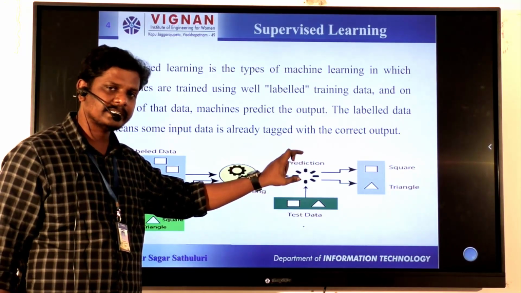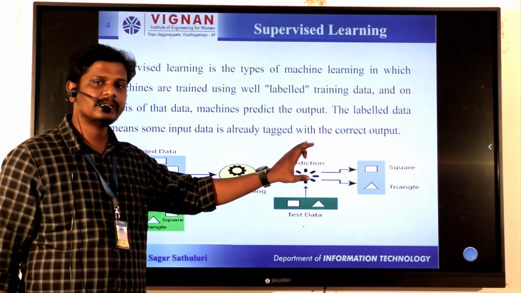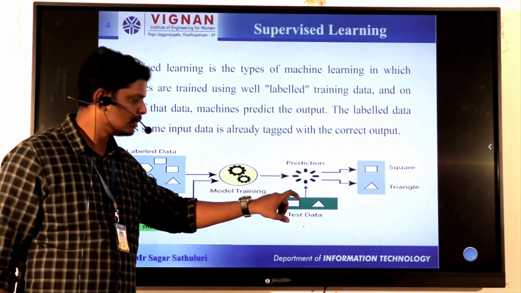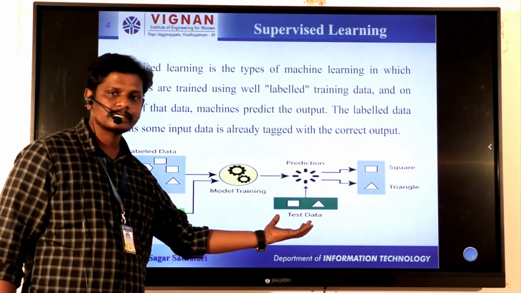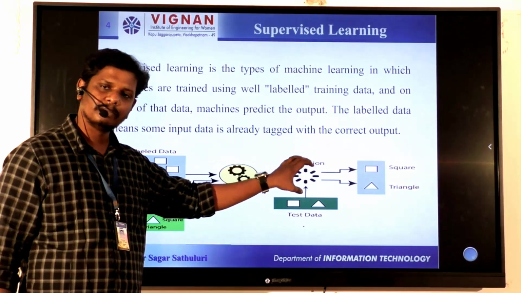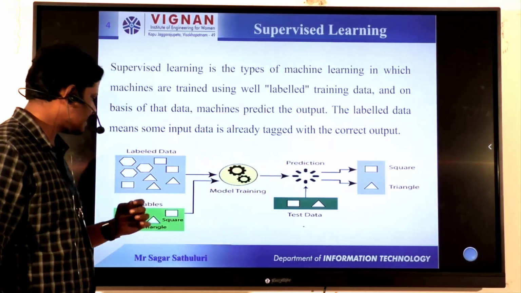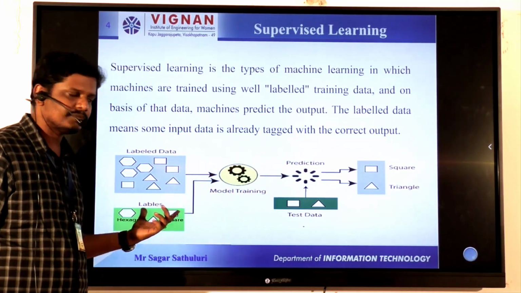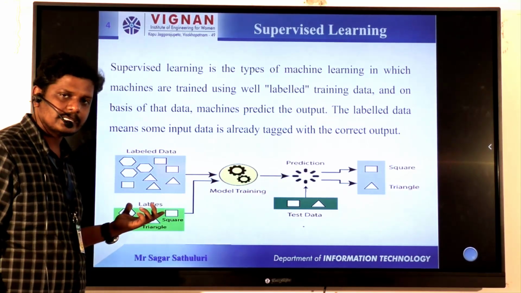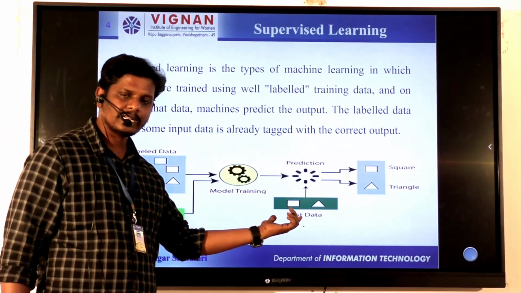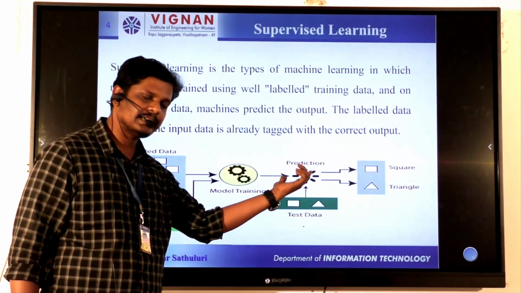In order to check whether the prediction is correct or not, we are going to run some test data on it. Generally, the test data is 20% and the training data is 80%. So 20% test data is applied on the prediction.